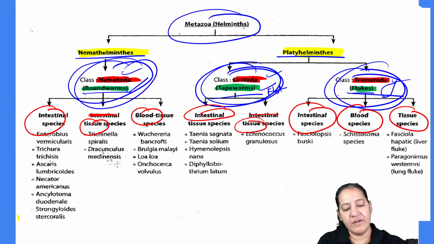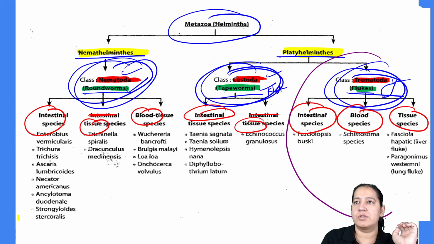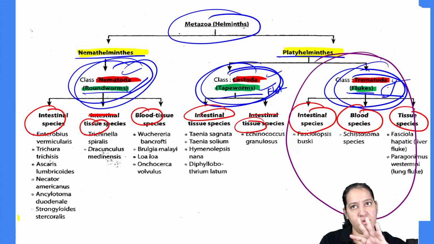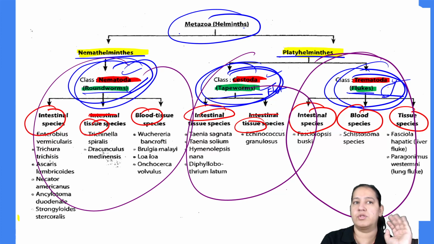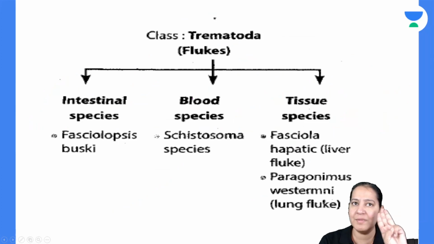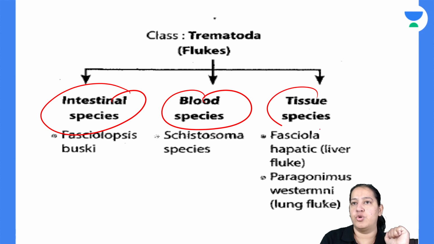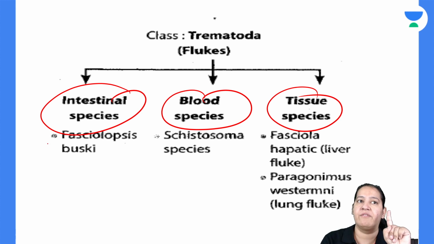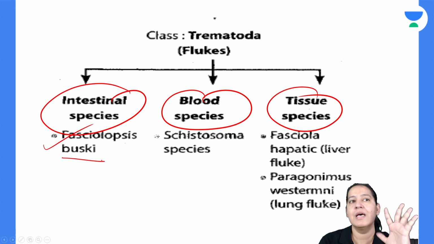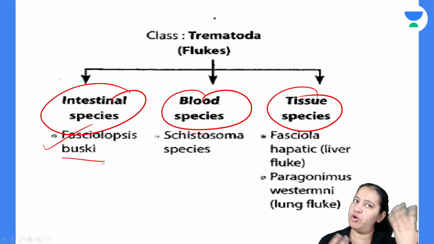Let's start with trematodes and finish them one by one. First, I will teach you trematodes, then nematodes, then cestodes, so we will complete the classification. Trematodes have three categories: intestine, blood, tissue. The one which resides in intestine is only one, Fasciolopsis buski. Buski means intestine.